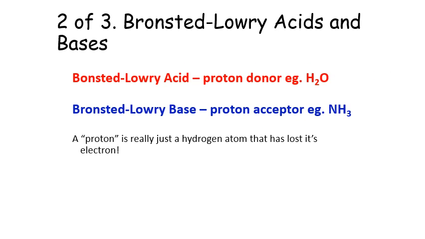So, with that in mind, a Bronsted-Lowry acid is a proton donor. For example, water donates protons to water, so it becomes the hydronium ion, the acid. And a Bronsted-Lowry base is a proton acceptor. For example, ammonia, which accepts a proton to become the ammonium ion. Now, a proton is really just a hydrogen atom that has lost its electron. It's basically just the nucleus of a hydrogen atom.